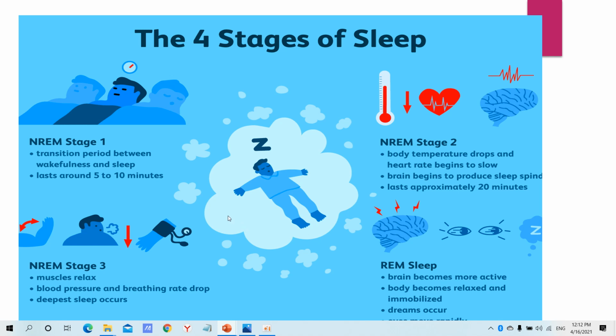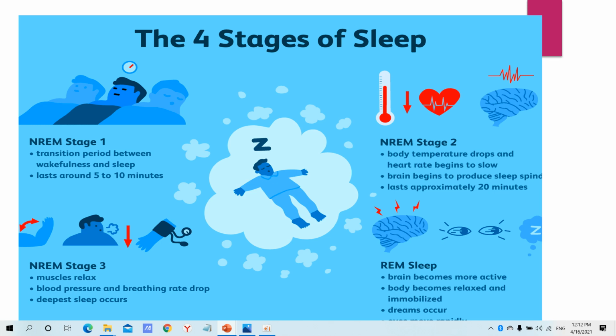Studies of human sleep have demonstrated that sleep progresses through a series of stages in which different brain wave patterns are displayed. There are two main types of sleep: NREM, non-rapid eye movement, also known as quiet sleep; and REM, rapid eye movement, also known as active sleep or paradoxical sleep.